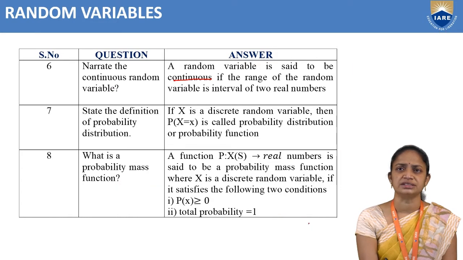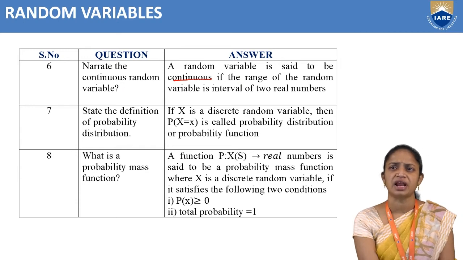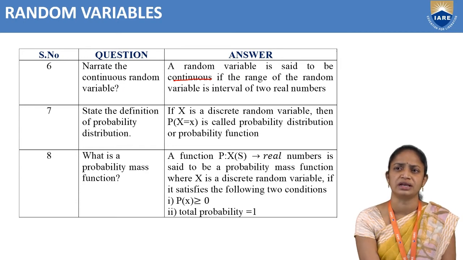Now coming to the next definition, define the continuous random variable. A random variable is said to be continuous if the range of the random variable is an interval of real numbers.